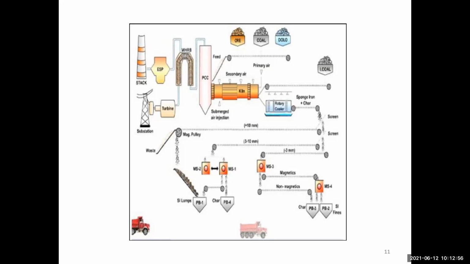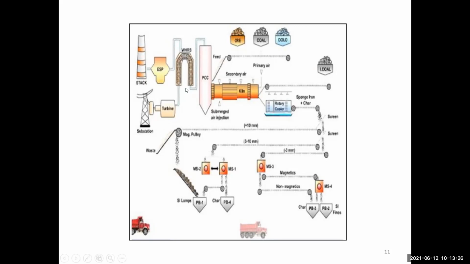So how to use the DRI method? PCC means PCC. This is the PCC block. This is part of the secondary, suppose the part of the boiler.